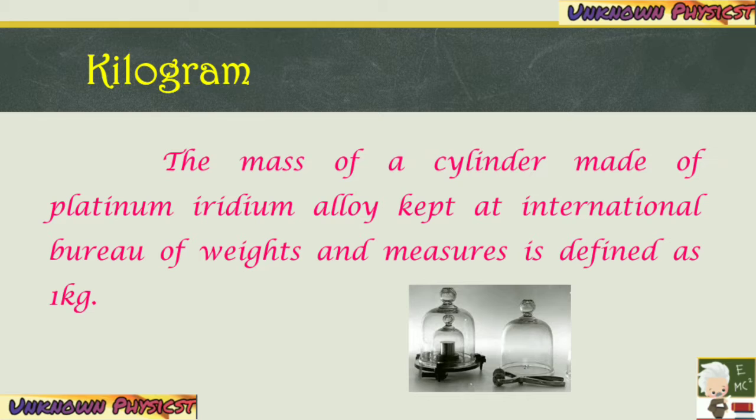Next is kilogram. Kilogram is the SI unit of mass. Mass is the quantity of matter contained in a body. It is independent of temperature and pressure. It does not vary from place to place. The kilogram is equal to the mass of the international prototype, that is the first form of the kilogram, a platinum and iridium alloy cylinder which is kept at the International Bureau of Weights and Measures at Sevres near Paris, France. An atomic standard of mass has not yet been adopted because it is not possible to measure masses on an atomic scale with as much precision as on a macroscopic scale.